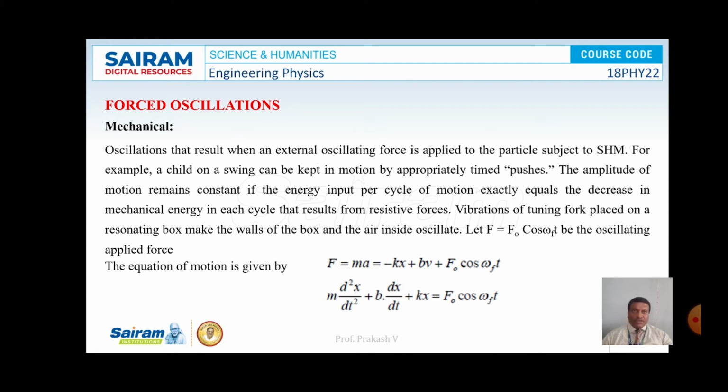So here the equation of motion is given by F is equal to ma, that is equal to minus kx minus b dx by dt plus F naught cos omega t. Further, m into d square x by dt square plus b into dx by dt plus kx is equal to F naught cos omega t. This is the equation associated with a body executing forced oscillations.